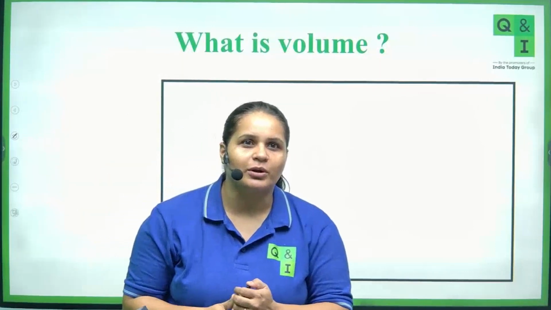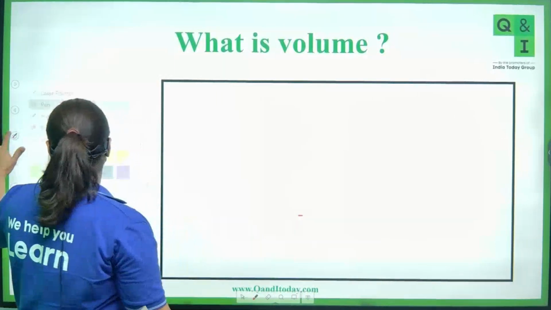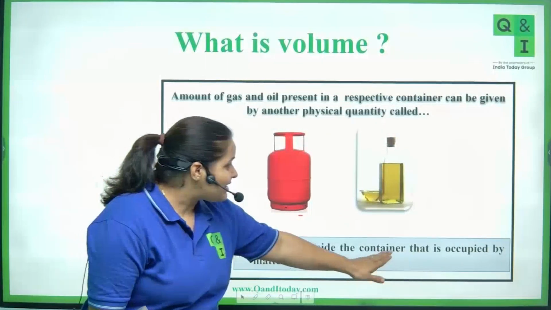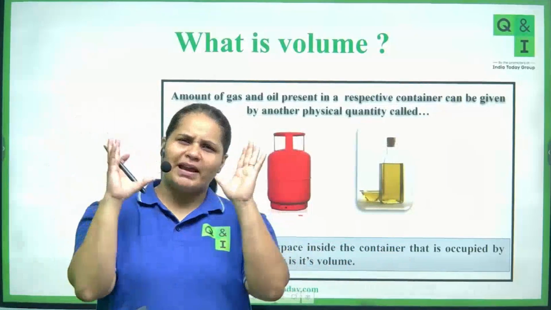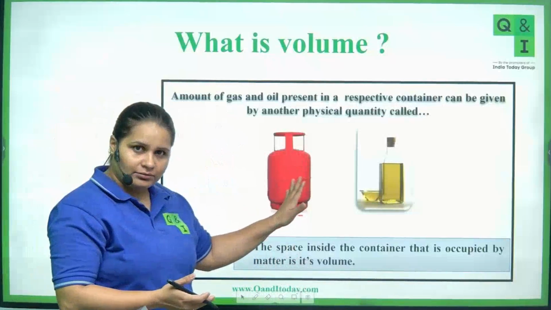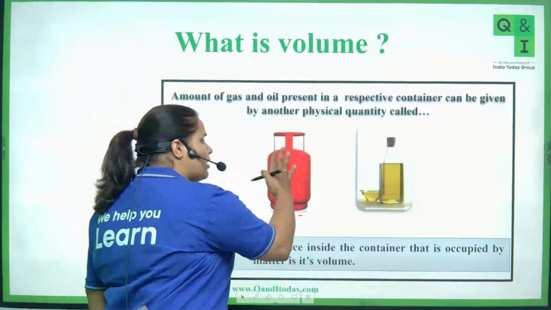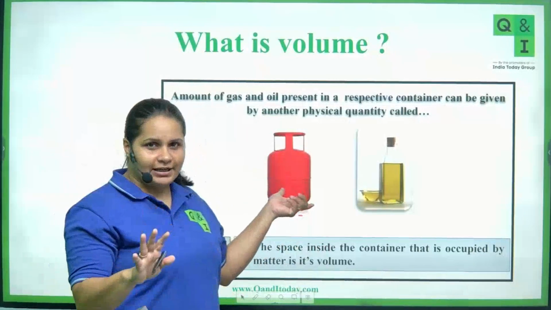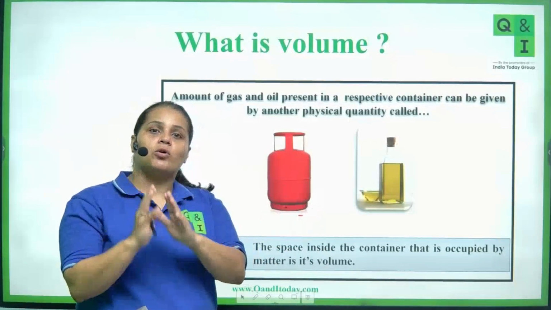Exactly, Shubhranshu, very good. That's the correct answer. So basically, the volume is nothing but the space inside the container that is occupied by matter. The space occupied by matter is called volume. So if I say this is the LPG cylinder, and my LPG gas is occupying all the space inside the cylinder, then the volume of the cylinder is also the volume of my gas, right? Because that much volume was occupied by gas.